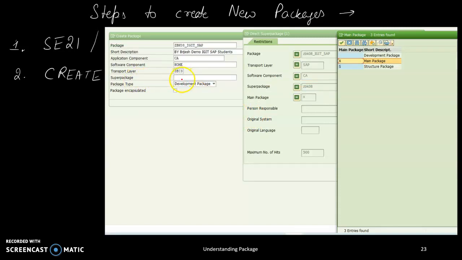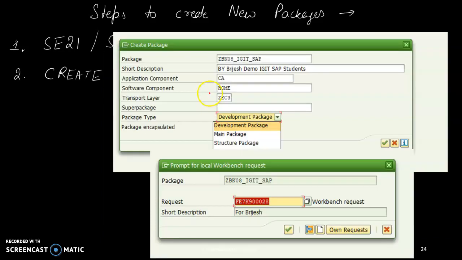Then super packages: we can develop packages, and inside it a super package, then main package and development package. So a super package name can be given. I have just shown it here, but if you do not give it also, it will run. After that, the package types are the development package, main package and structure package. The development package is what you are going to develop. If you have a main package, you can assign the development package to the main package, and the main package to the structure package. The structure package will be at the top, then the main package, then the development package.